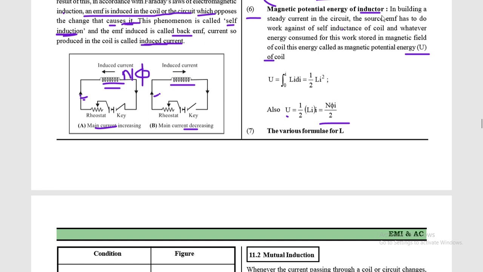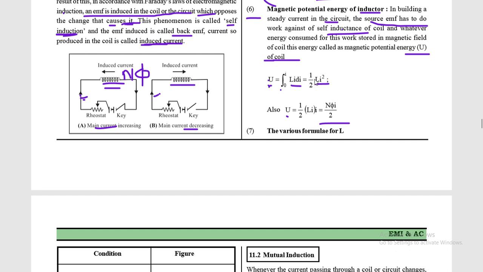So you can see here, when you try to maintain a steady current in the circuit, some external work is done by the source of EMF, and this work is against the self induction, and it is stored in the form of magnetic potential energy in the coil. In this case you can write U is equal to the integral from 0 to I of L i di. Since L is constant, you can integrate i di, and it will be half L I square. So this is the formula for magnetic potential energy,